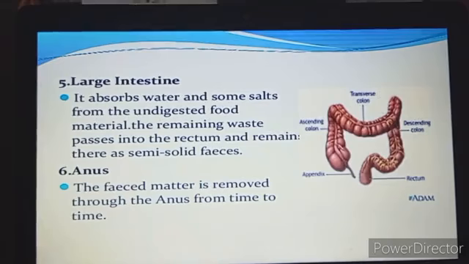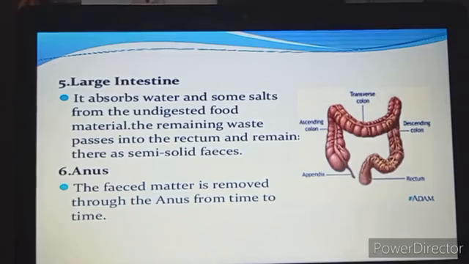The colon surrounds the folds of the small intestine, and finally it leads to the rectum. The rectum opens into the anus, through which the undigested food is thrown out of the body in the semi-solid form, and this semi-solid form of the undigested food is called feces. What is it called? It is called feces. So the feces matter is removed through the anus from time to time.